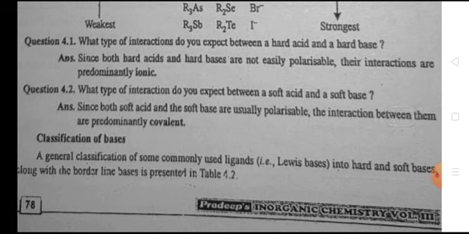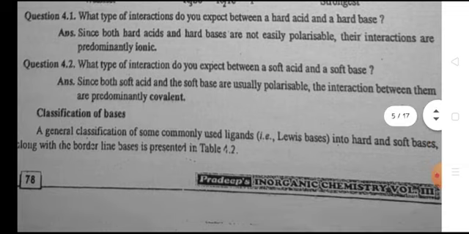Question 4.1. What type of interaction do you expect between a hard acid and a hard base? Since both hard acids and hard bases are not easily polarizable, their interactions are predominantly ionic. Question 4.2. What type of interaction do you expect between a soft acid and a soft base? Since both soft acid and soft base are usually polarizable, the interaction between them is predominantly covalent.